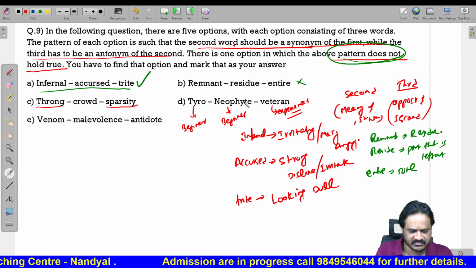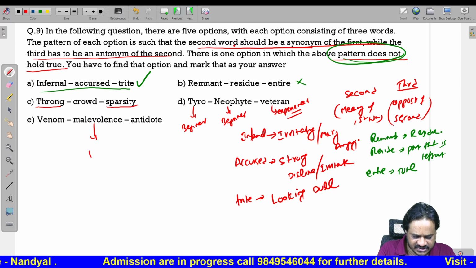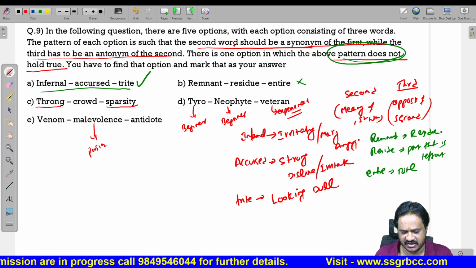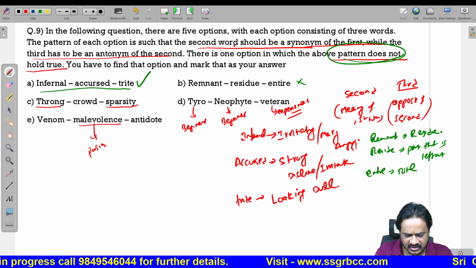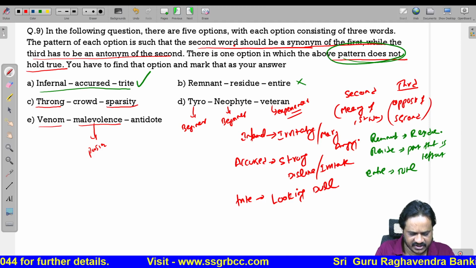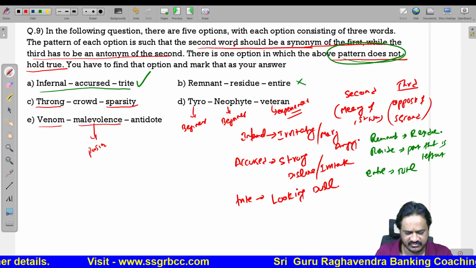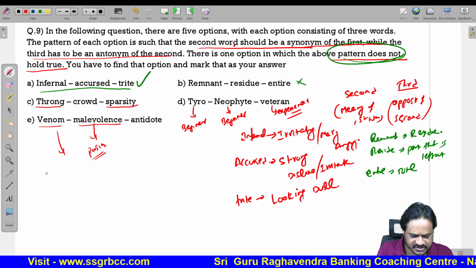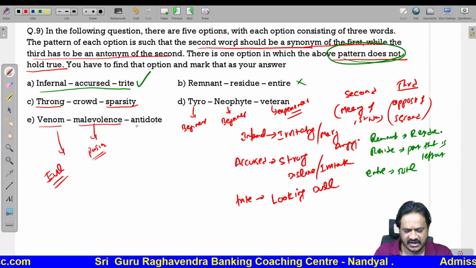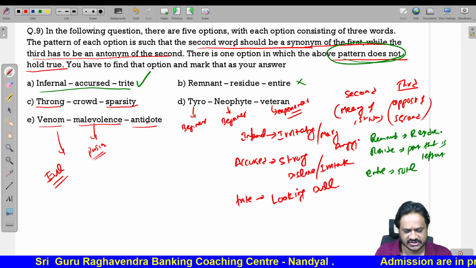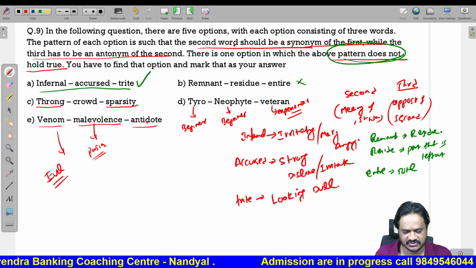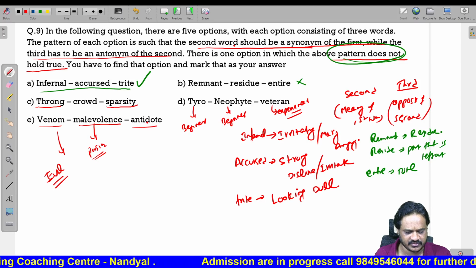Malevolence is nothing but poison, or something which causes harm. మనకు హాని చేసేదాన్ని malevolence అంటాం. Venom అంటే కూడా అంతే. Malevolence or venom is nothing but poison, which causes evil to our body. Antidote is the opposite of venom. Antidote అంటే venom కు opposite అన్నమాట. So antidote is something which is opposite to venom.